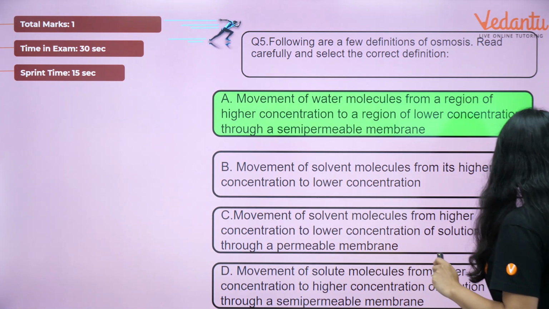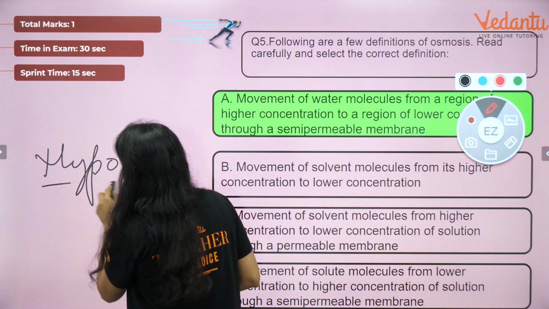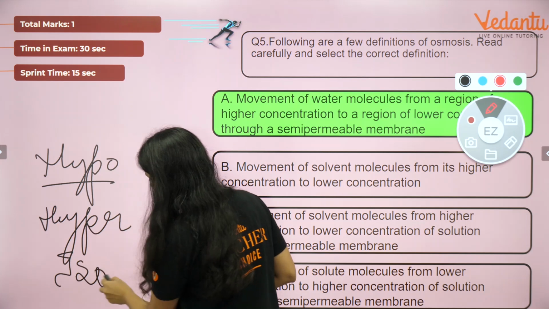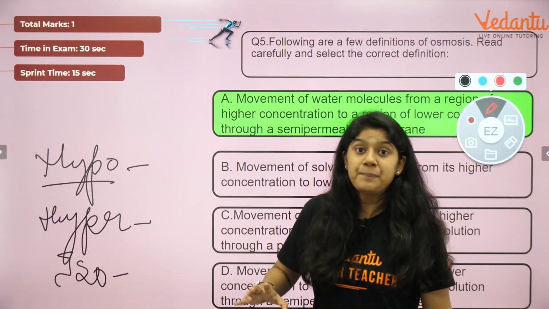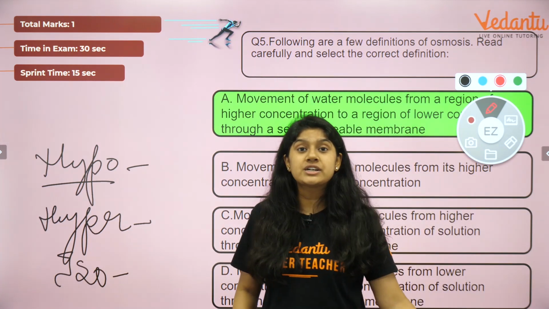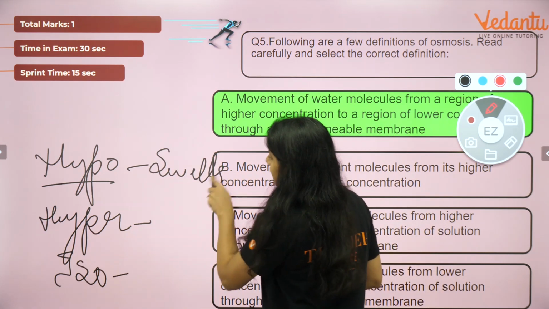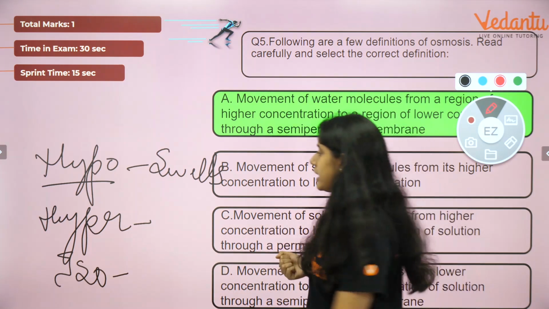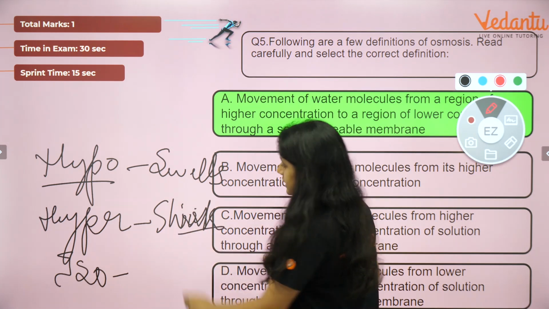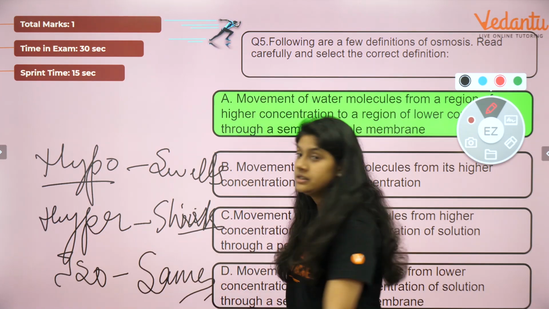Now, I want you to take some time and understand the three different types of solution: hypo, hyper, and iso. Right? Hypotonic solution, hypertonic solution and isotonic solution. What occurs in the hypotonic? The cell swells up. What happens in the hyper? The cell actually shrinks. And in iso, the cells remain basically the same, right?